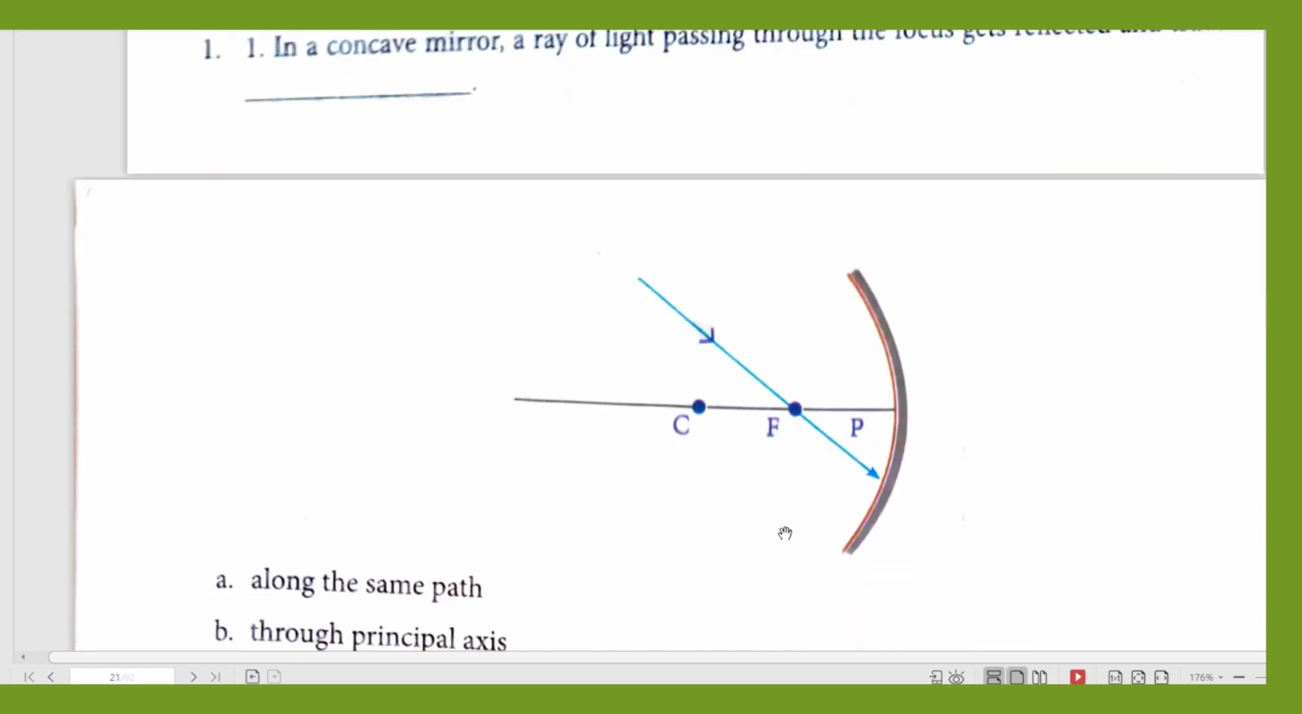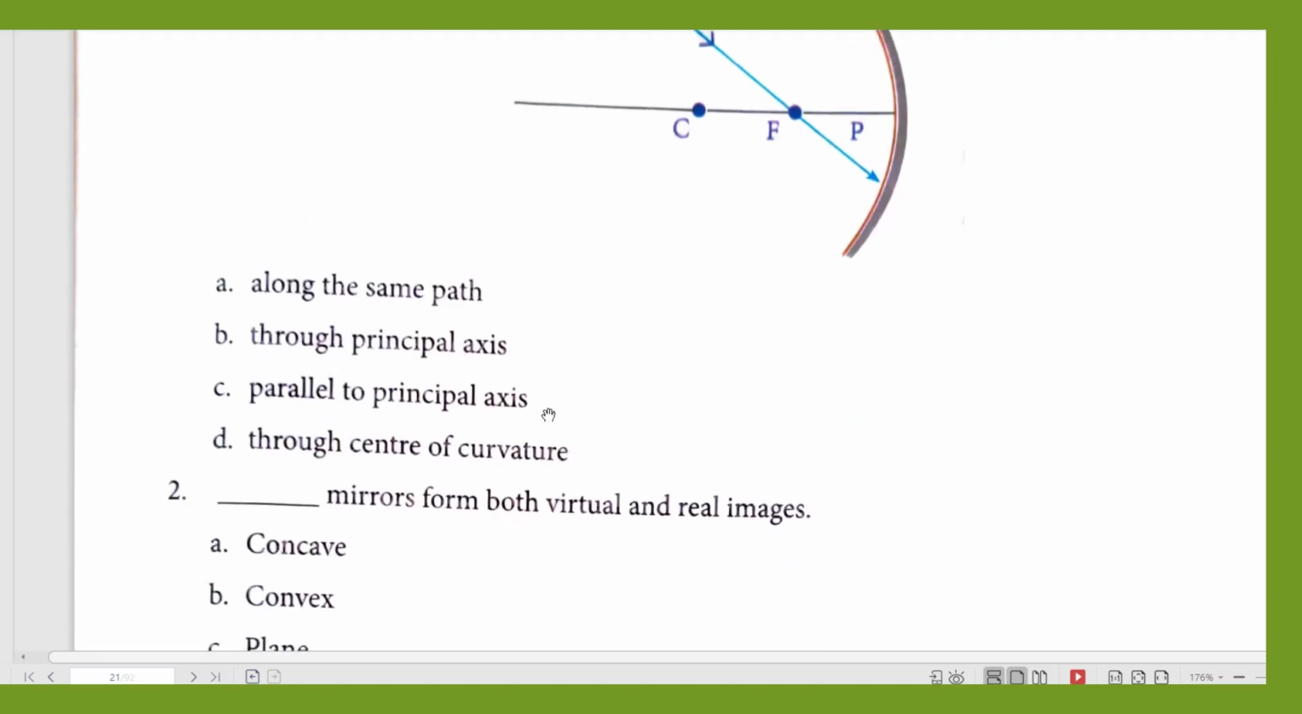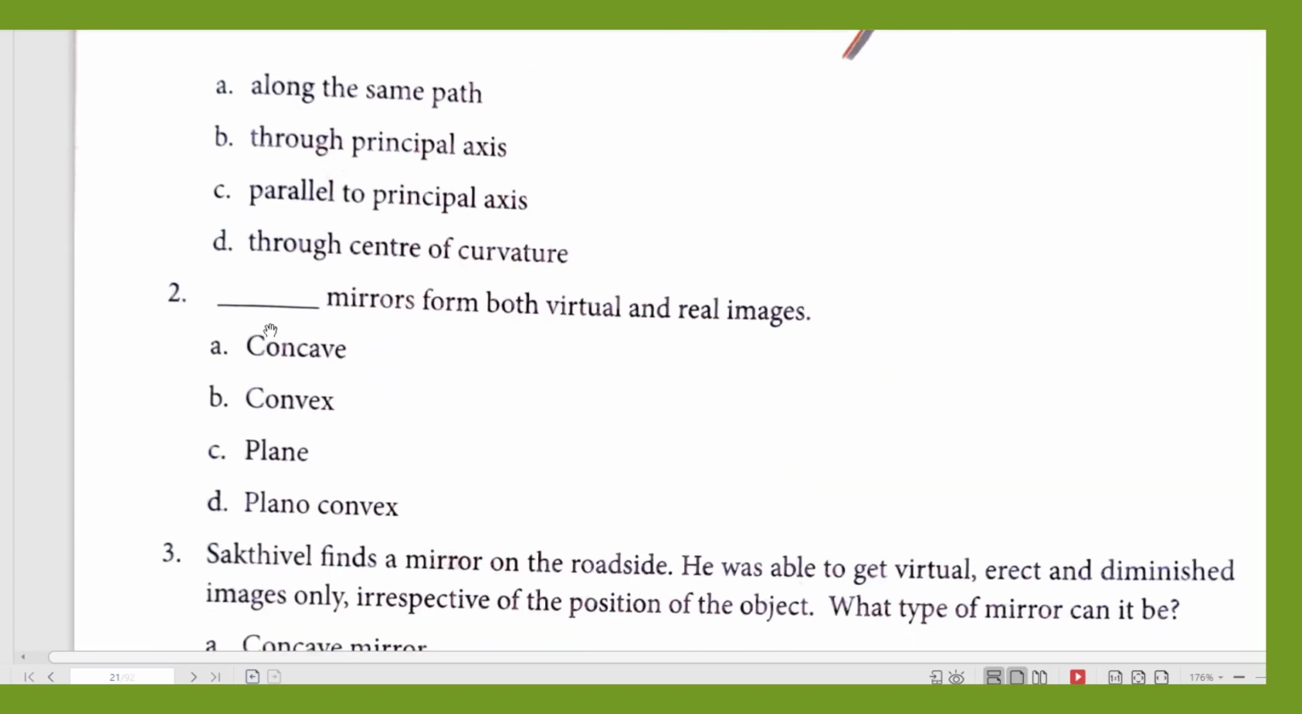Look at this picture. Whenever a light ray enters into the principal focus of a concave mirror, then it will get reflected and its path will be parallel to the principal axis. This is the important law. So when light rays enter into the focus, after getting reflection, it will emerge as parallel to the principal axis or reflects in the direction parallel to the principal axis. What will be the answer? Parallel to the principal axis.